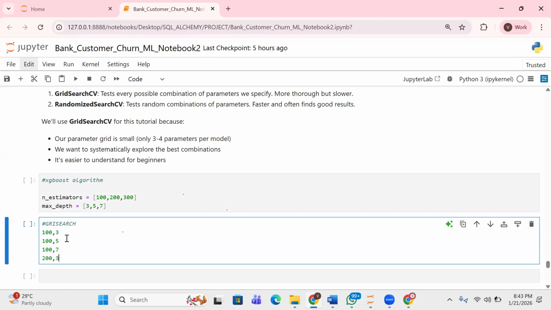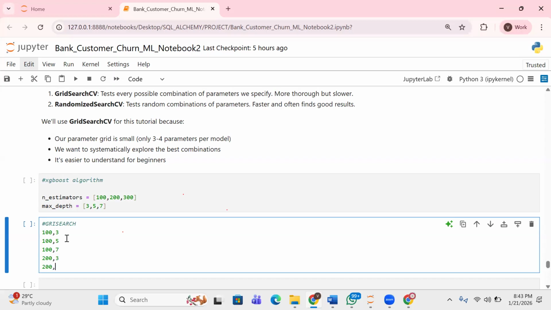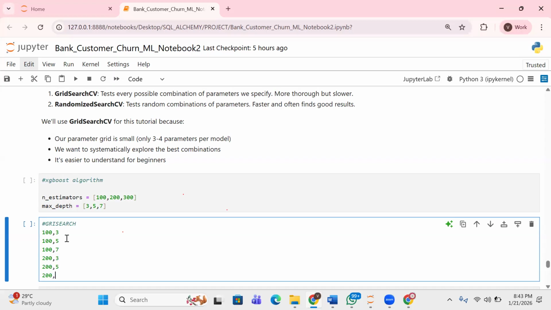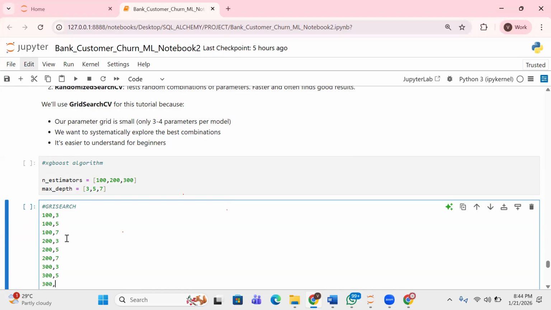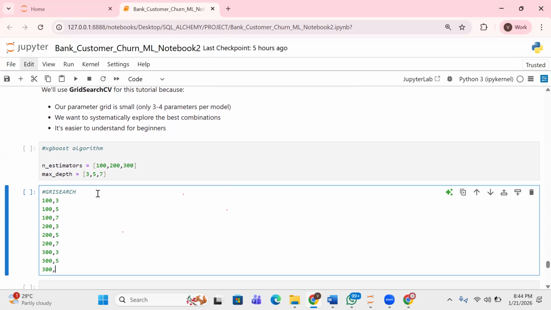If you try 203, 205, 207, can you see that? The last one, 303, 305, 307. Now you can see that, right?